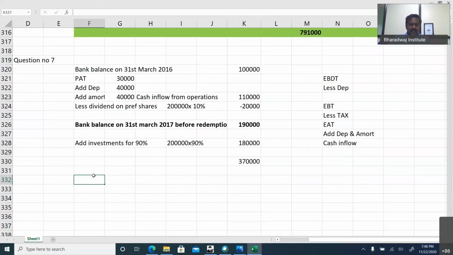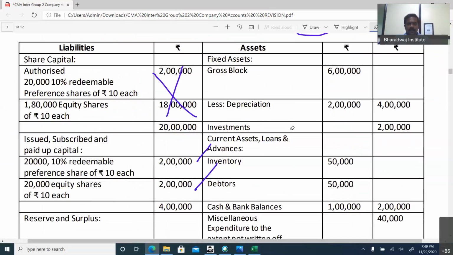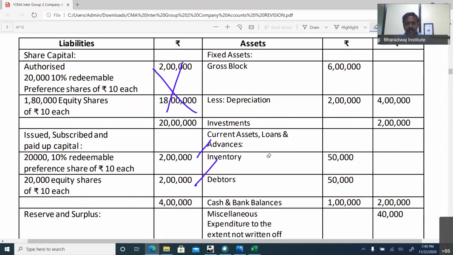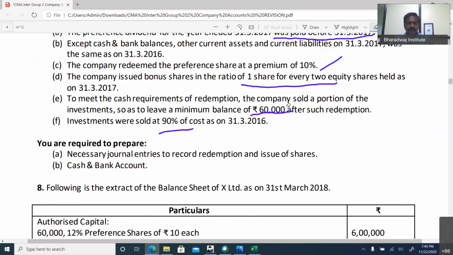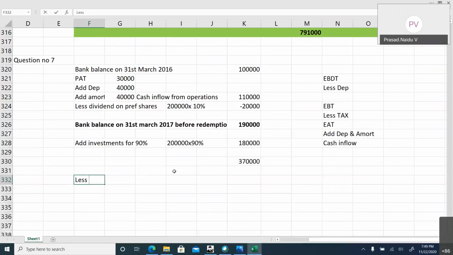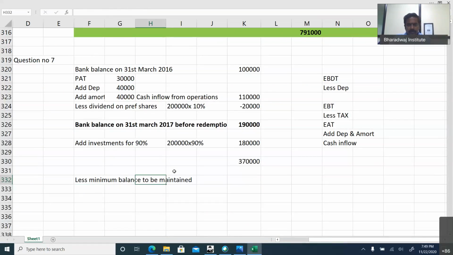Less, it is asked to maintain a minimum bank balance. Minimum balance 60,000. Less minimum balance. Minimum balance to be maintained is how much? 60,000. Less money required for redemption.